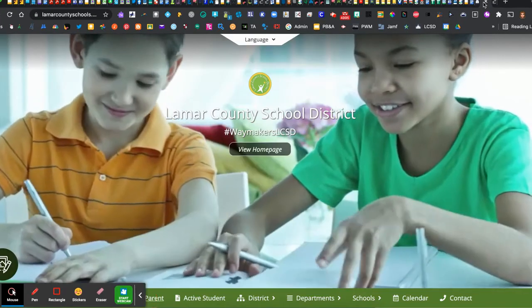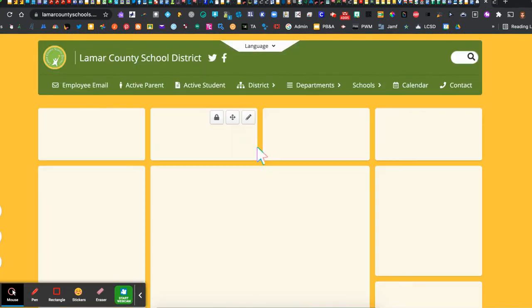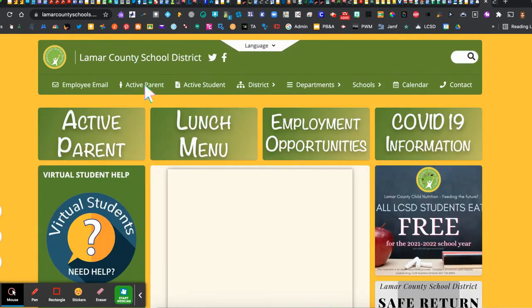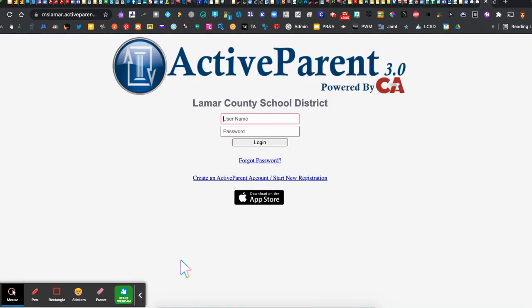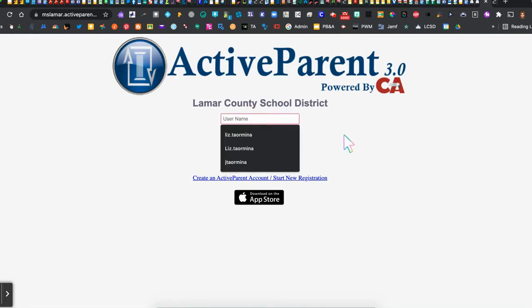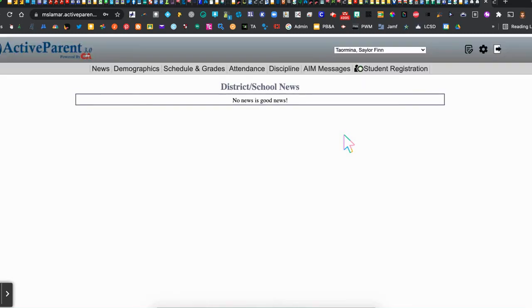Now, just to reference, if you click View Home Page and you do come directly to the home page here, you have a link here and you have a direct link here. Will take you directly to the Active Parent page. So you simply place your login credentials in there, your username and password, and you will be logged into your account.